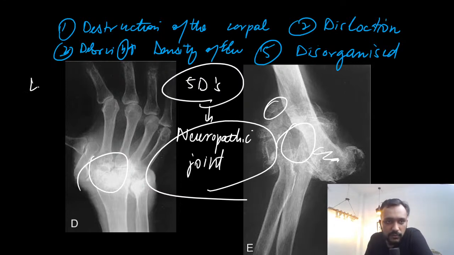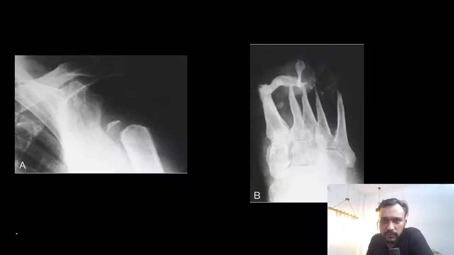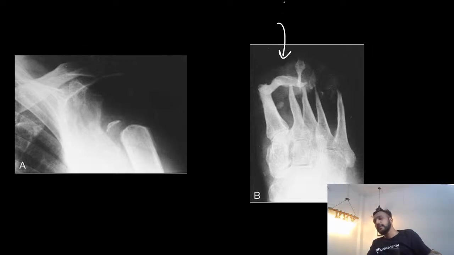These are seen in patients with leprosy, diabetes mellitus, syringomyelia, syphilis. In all these conditions you are going to find Charcot joint.